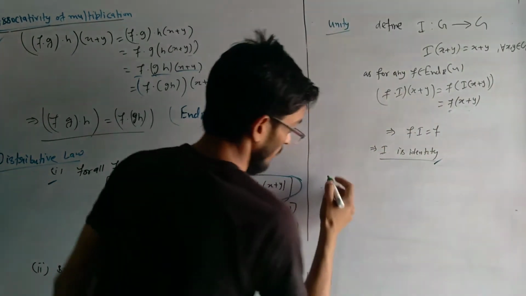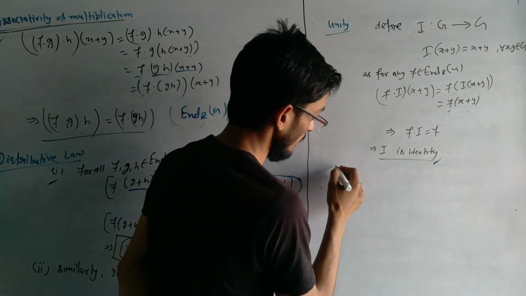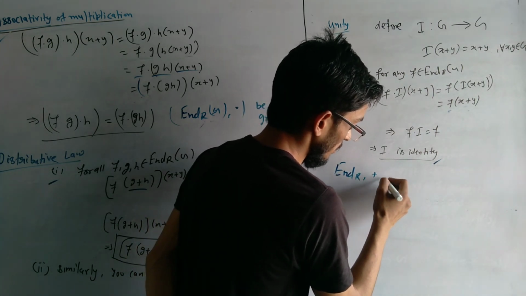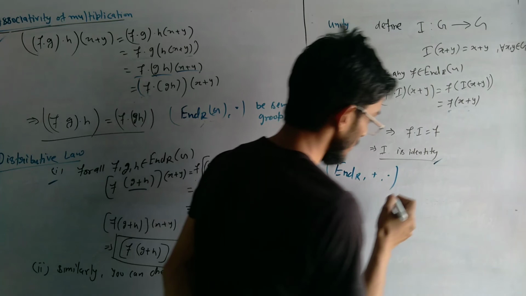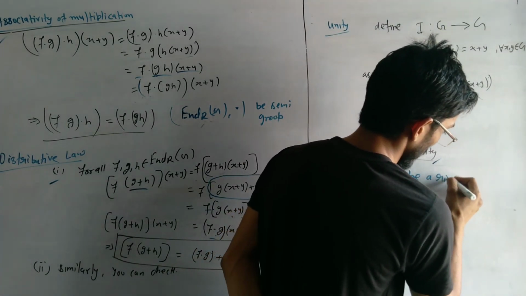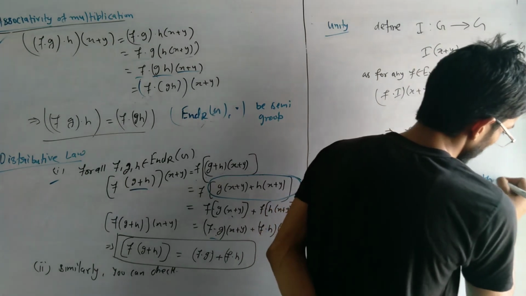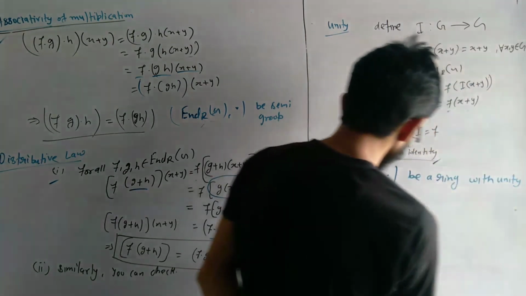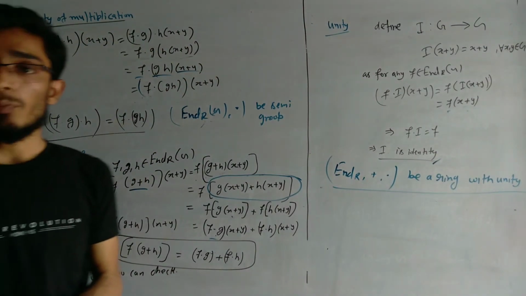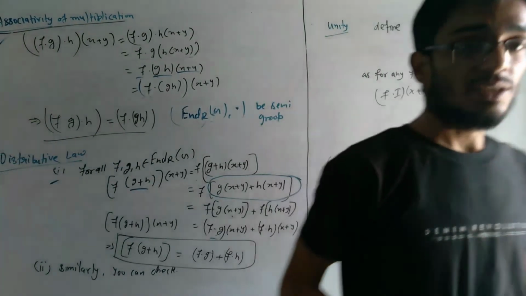So we can say that End(G) is a ring with unity. So this is the proof of the endomorphism ring, that it is a ring.